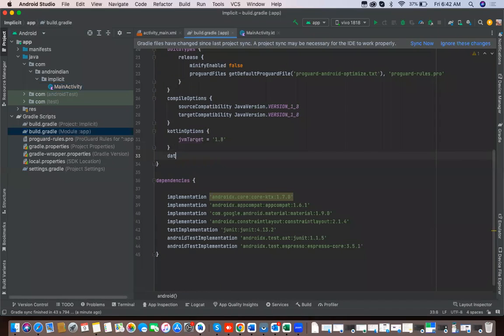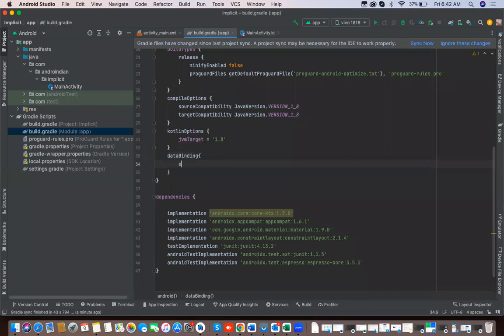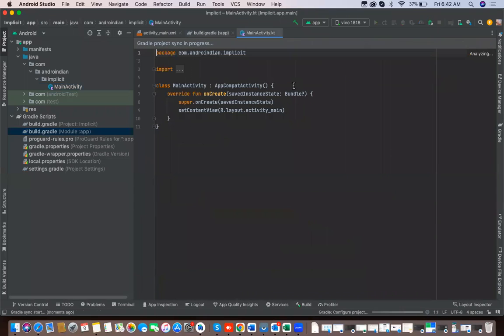So I'm enabling data binding: dataBinding enabled equal to true. Click on sync now. Once the syncing is done, here we will apply the binding.